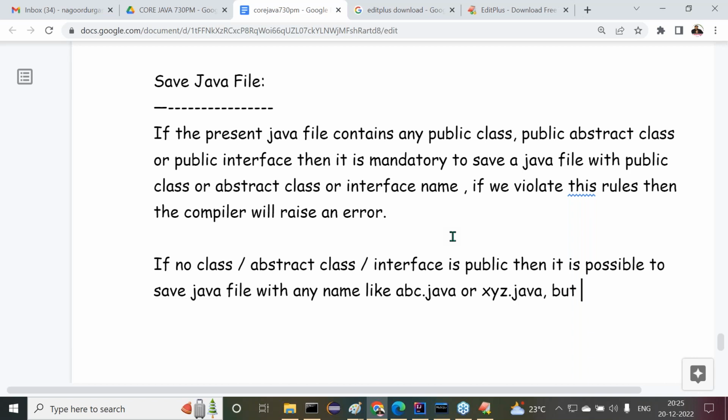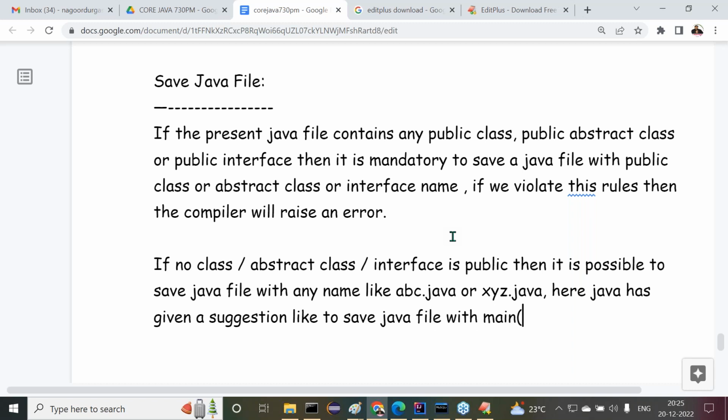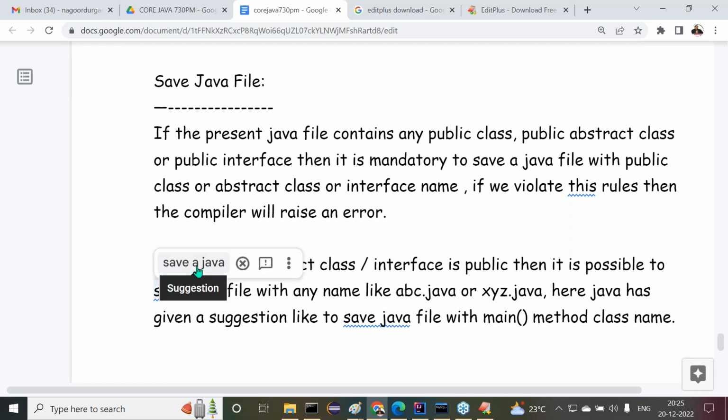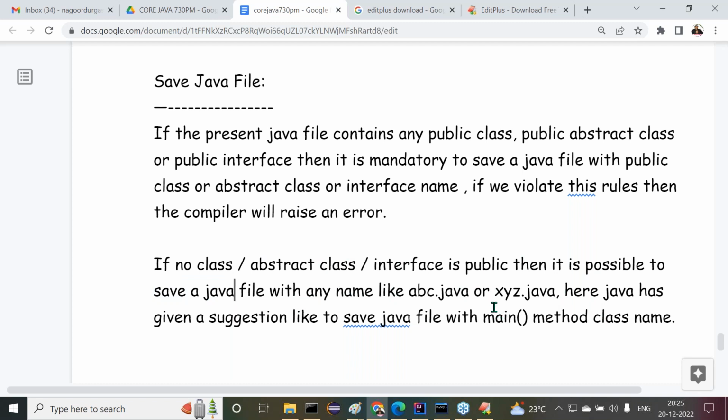But here, Java has given a suggestion: to save the Java file with the main method class name. With what? The main method class name. Sir, got it or not? If no class or abstract class or interface is public, then it is possible to save a Java file with any name like abc.java or xyz.java. But Java has given a suggestion to save the Java file with the main method class name.